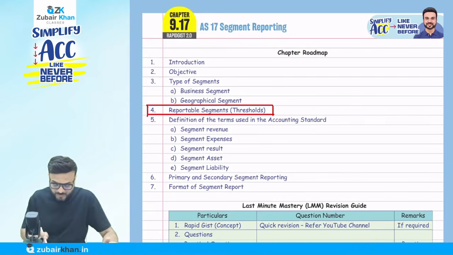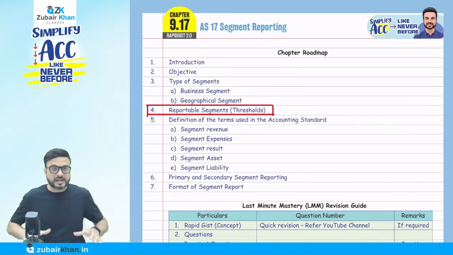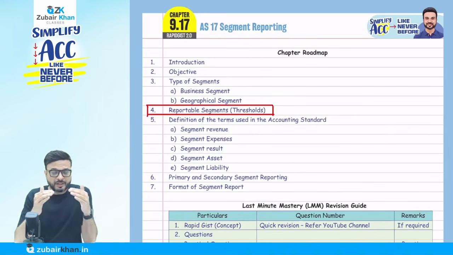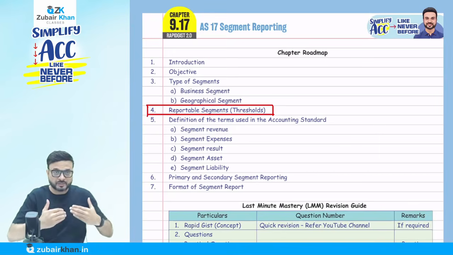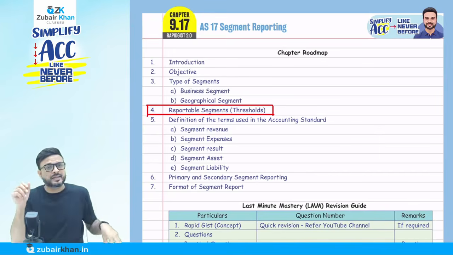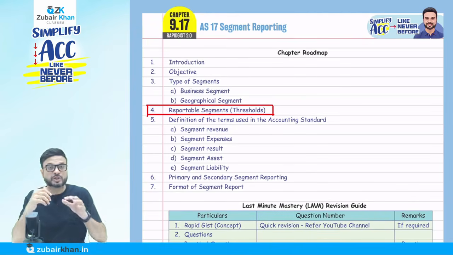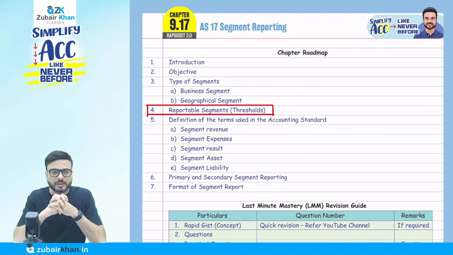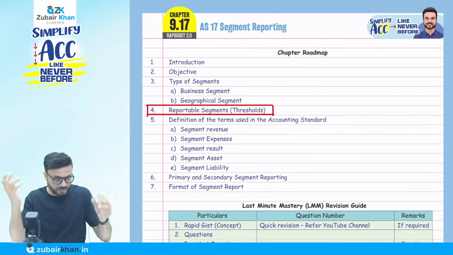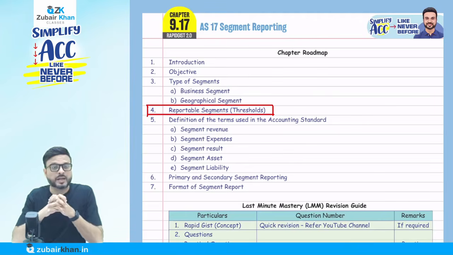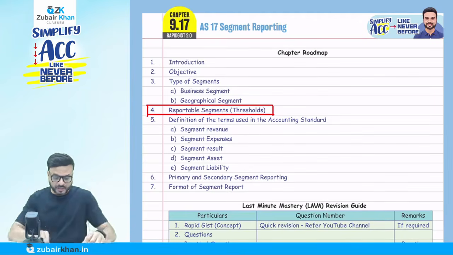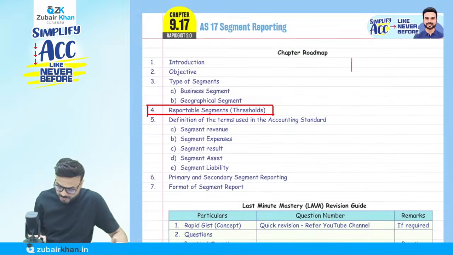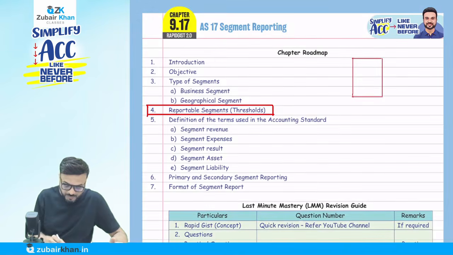Why is there a need for Accounting Standard 17? The reason is that an entity might work in different products. I'm saying this from the product point of view. For example, Geo deals in different products: telecommunication, broadband, Geo TV, different types of products. So if you look at the financial statement of Geo, they write down all income and expenses.